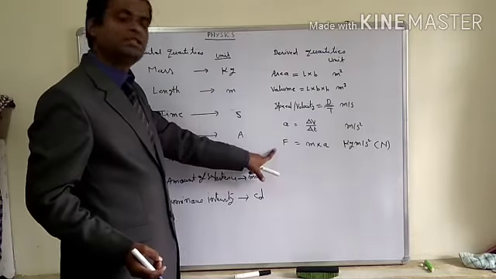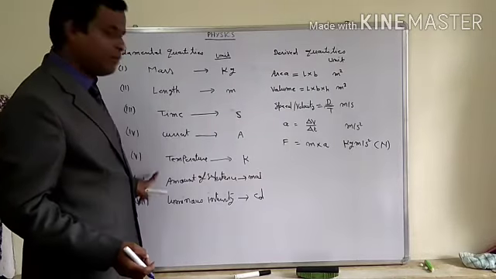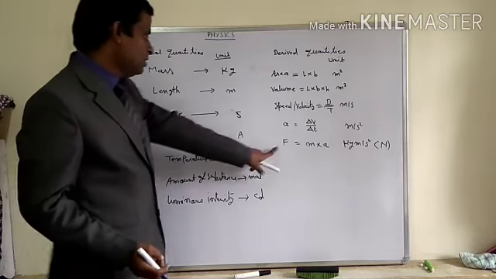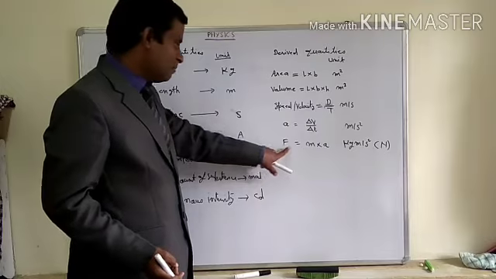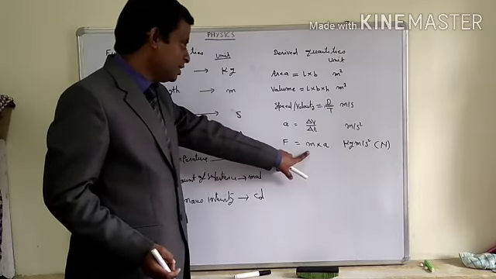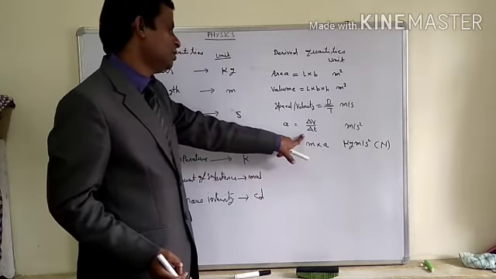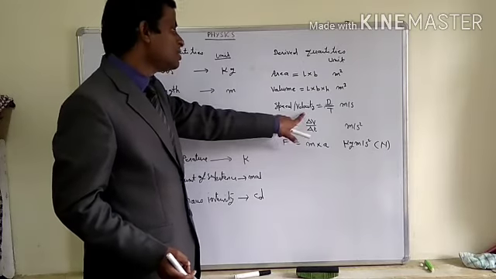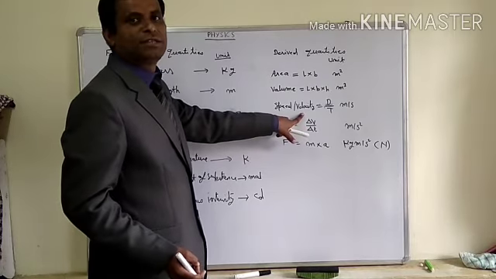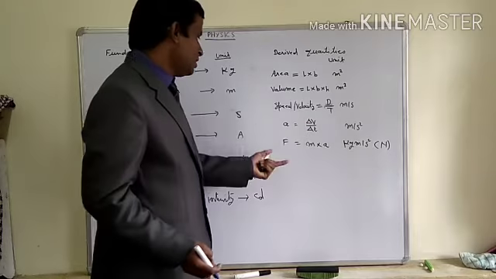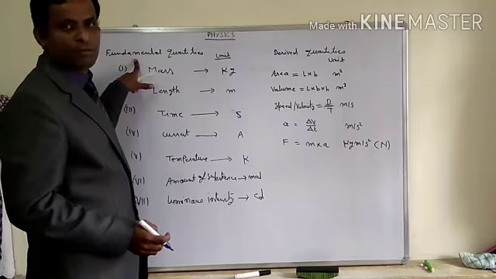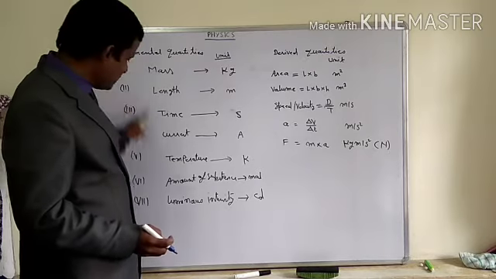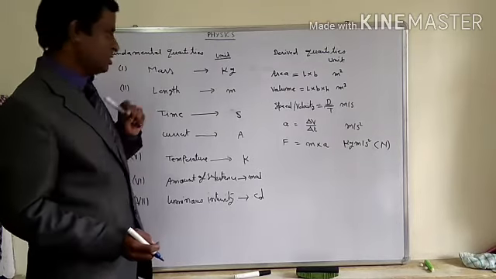The quantities which are formed with the help of fundamental quantities. See, in this example force, it is clear. Force is formed with the help of mass and acceleration. Mass is fundamental and acceleration is formed with the rate of change of velocity. And velocity is displacement upon time. So it is clear that derived quantities are formed with the help of the fundamental quantities, the 7 which are taken initially.